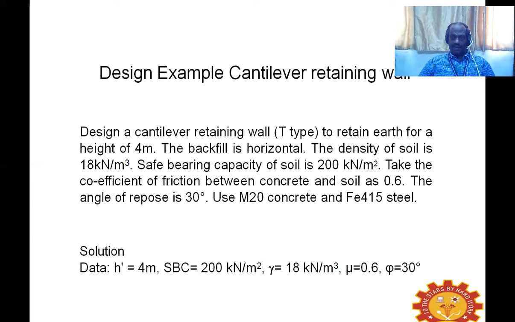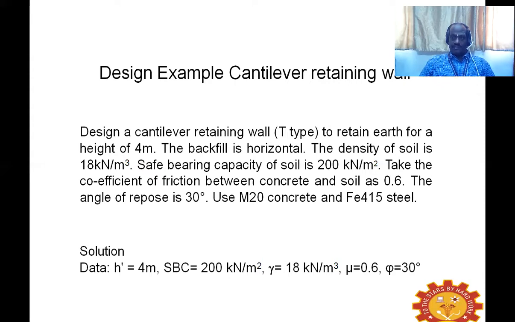Design a cantilever retaining wall, T-type, to retain earth for a height of 4 meters. The backfill is horizontal. The density of the soil is 18 kilonewton per meter cube. Safe bearing capacity of the soil is given as 200 kilonewton per meter square.